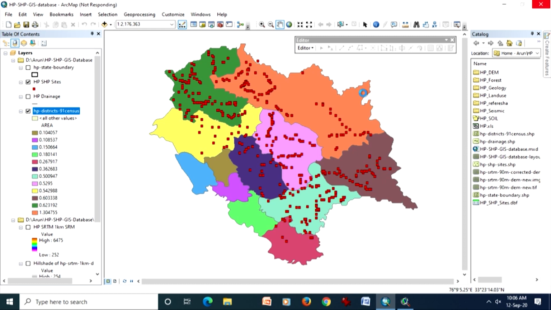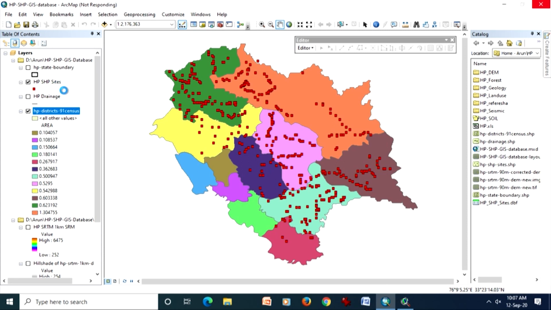Currently what I am displaying here is a district map of Himachal Pradesh, and on top of this I am having some point data here as an example.